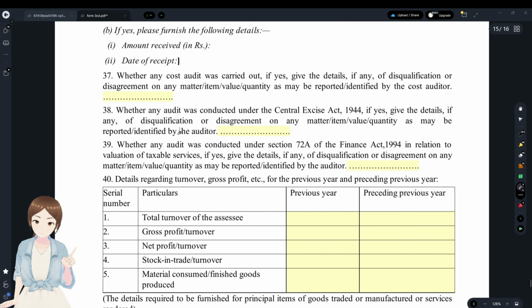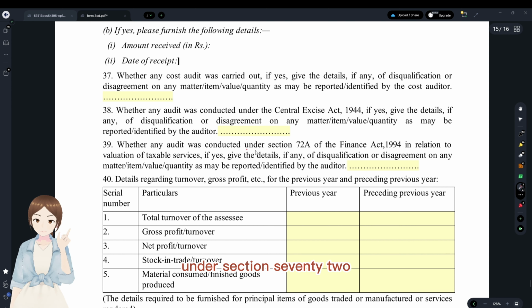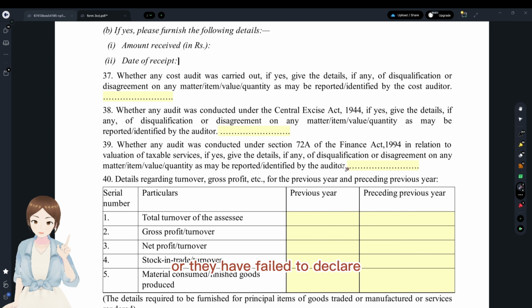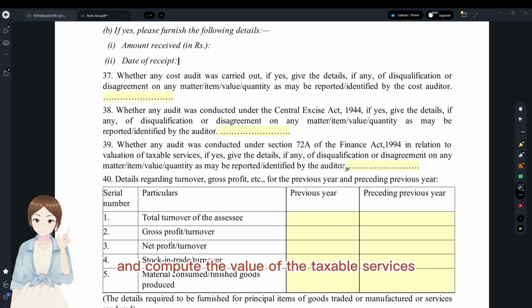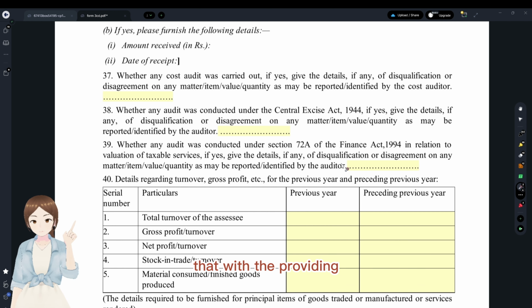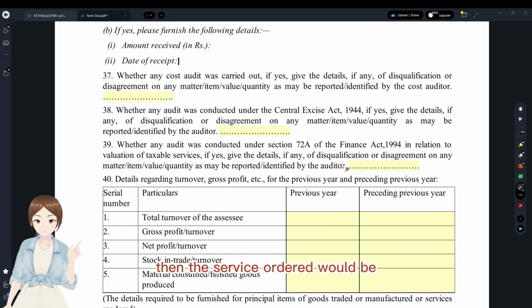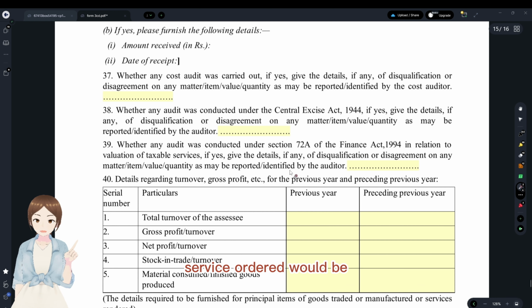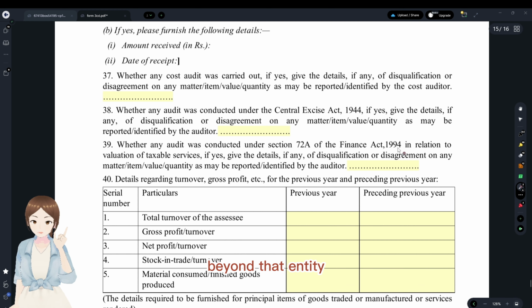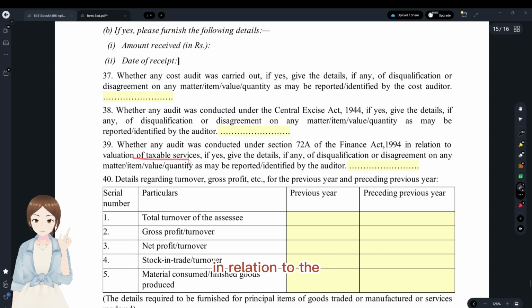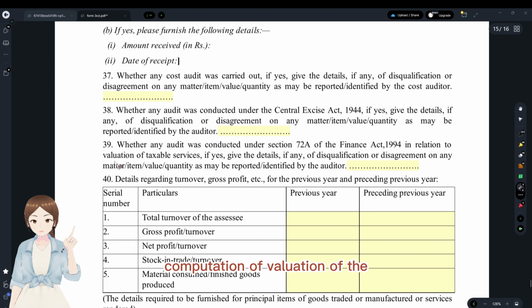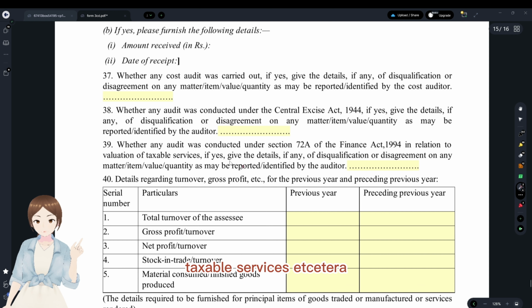And 39 is whether any audit was conducted under Section 72A of the Finance Act 1994. 72A is about service: if for the service entities, they have failed to declare and compute the value of the taxable services that they're providing, then the service audit would be a special audit. Service audit would be on that entity with relation to the computation of valuation of the taxable services, etc., whether that audit has been conducted.